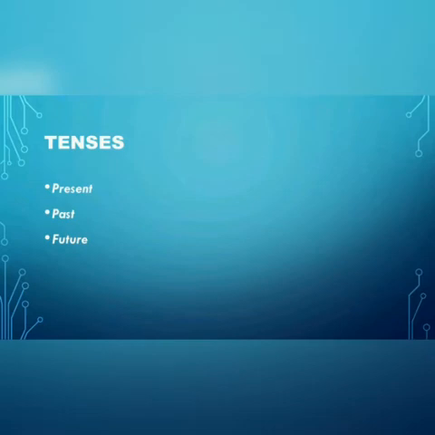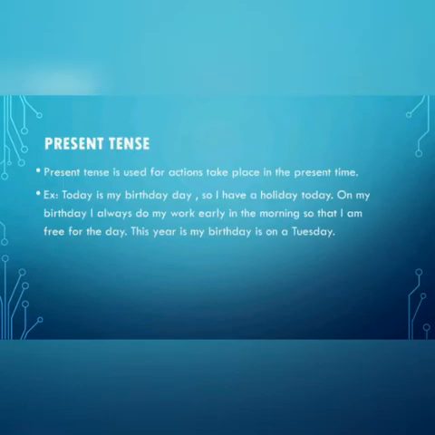Tense is that form of verb which shows the time and state of an action or an event. Like if I say I want to know when the work actually happened, or if it is really happening right now. To specify an action we have basically three types of tenses: present, past and future. Number 1 is present tense.